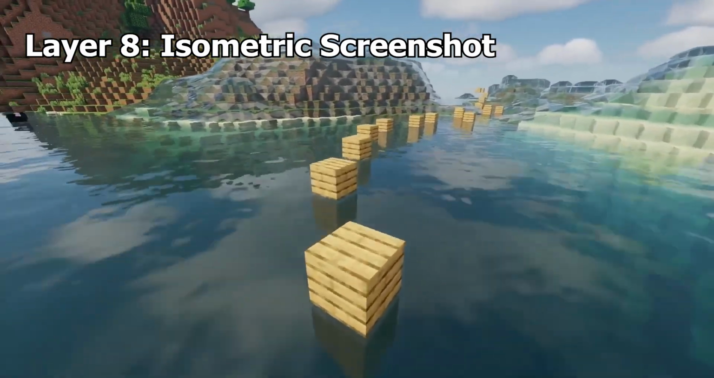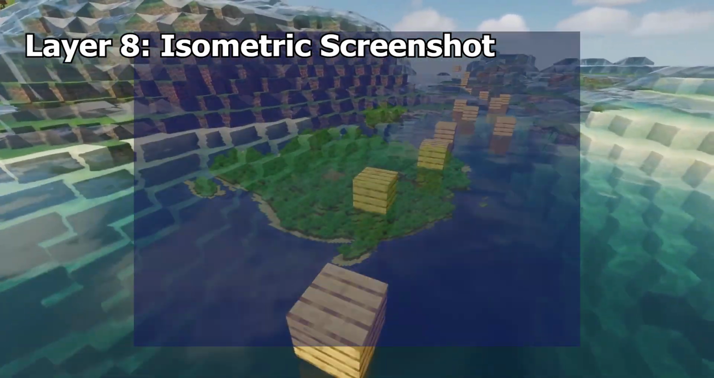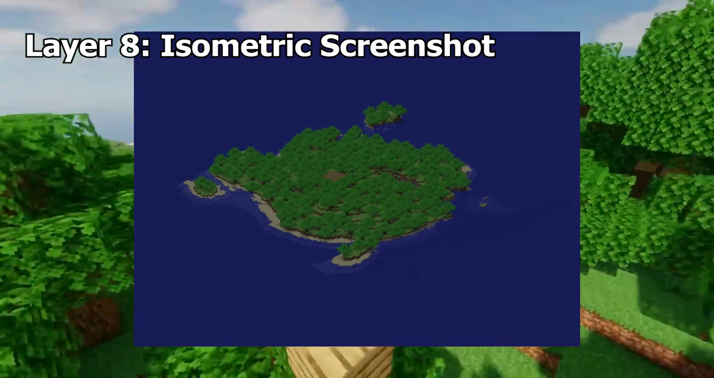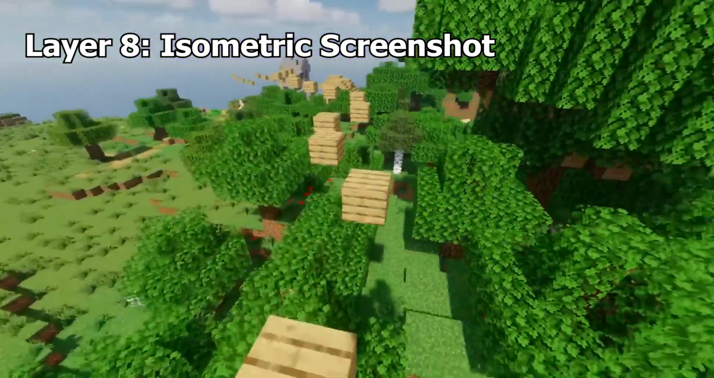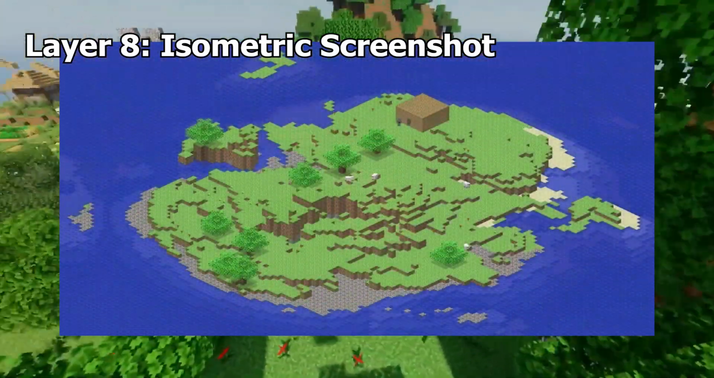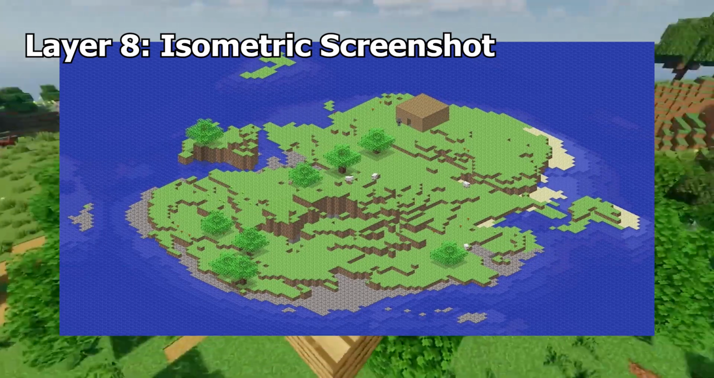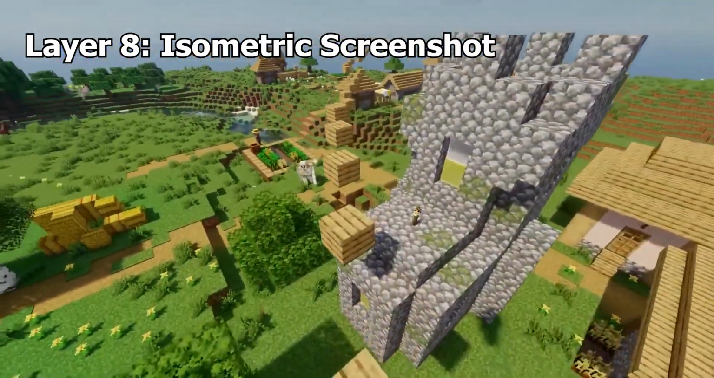Isometric screenshot. This is a removed feature that would allow the player to take a screenshot of their entire world at one time. This feature was removed when InfDev was added, since it would not be possible to take a screenshot of the entire infinite world at a time. Many players have requested this feature be added back in some way, which has led the modding community to take charge and add it back themselves.